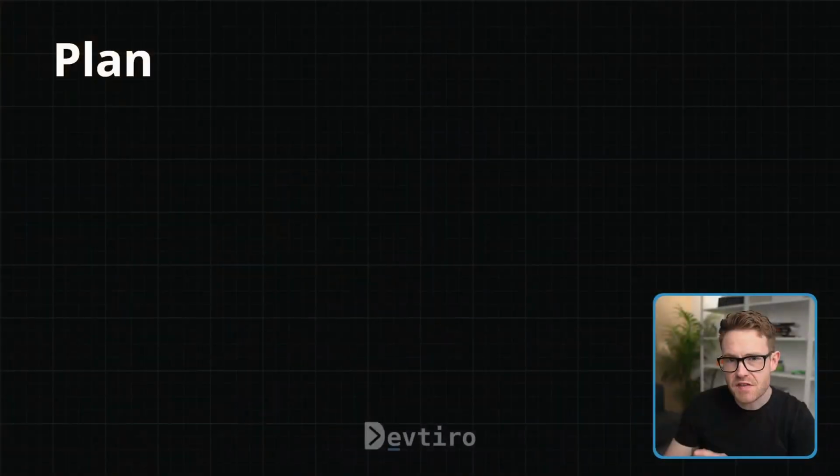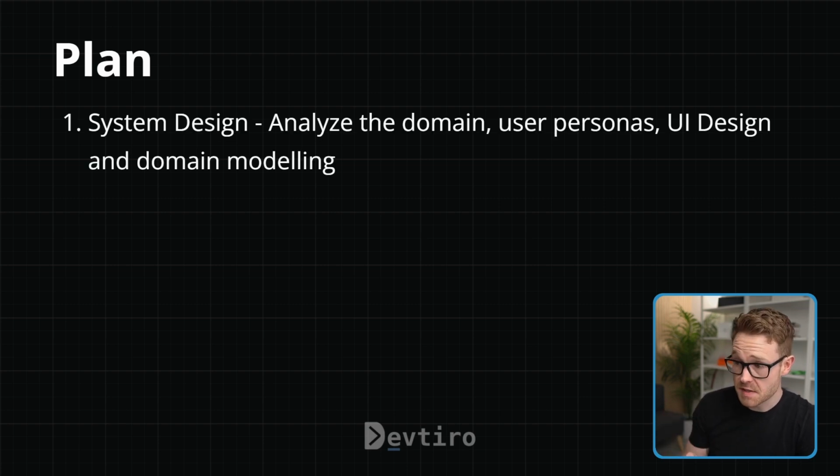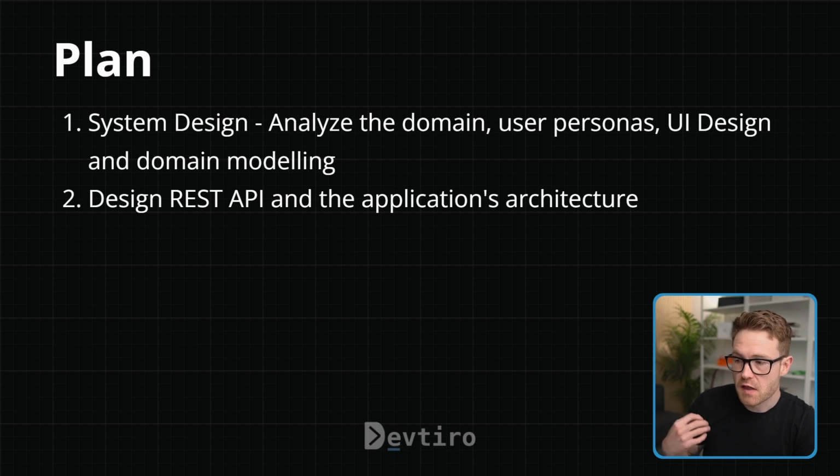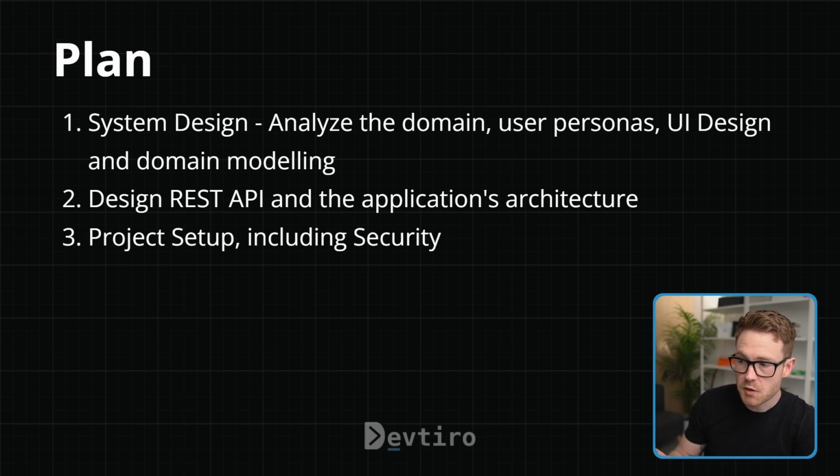So here's the plan for this build. It's likely to change as we learn more about the domain, but here's today's understanding. We're going to start with some system design, so analysing the domain, the user personas, the user interface design, and some domain modelling. And that's what we're going to cover in this video. Next, we're going to design the REST API and the application's architecture. We'll then deal with project setup, including security.